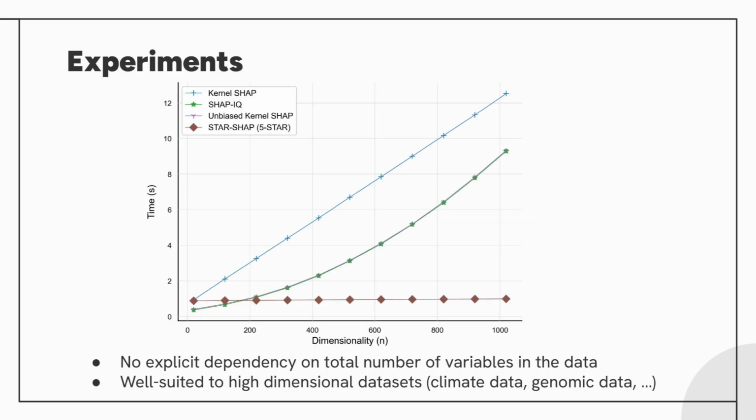Another important property of StarShap is the fact that its algorithmic complexity does not explicitly depend on the dimensionality of the data. We see in this figure that the computation time of StarShap remains constant, while approximation algorithms take increasingly more time. This means that StarShap is especially well adapted to datasets with very large numbers of variables. Imagine, for example, using StarShap to interpret climate models or genomic studies with thousands of features.